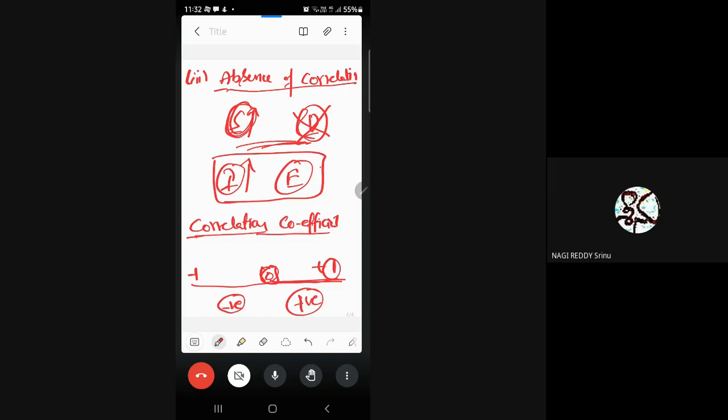Got it? And one more important thing: let's say you have a correlation coefficient of 0.99. First of all, 0.99 is a positive value, so we say that positive correlation exists. But 0.99 is almost nearby 1, equivalent to the upper limit. That means we can say there exists a strong positive correlation between the two variables x comma y. So we call it strong positive. Similarly, if we get -0.99, we call it strong negative. Anyway, we are going to learn those conclusions in the examples.